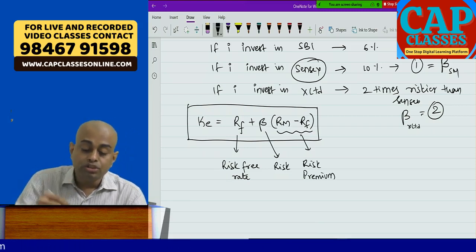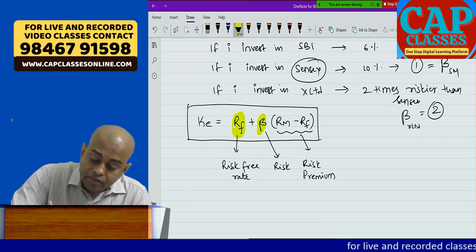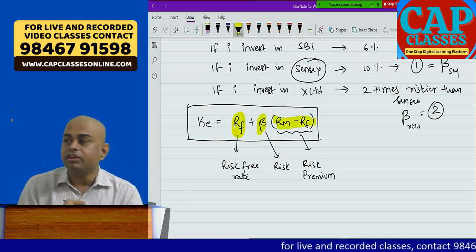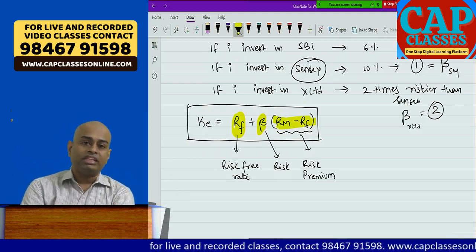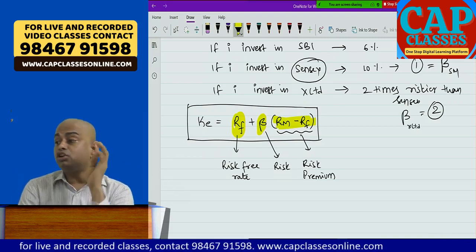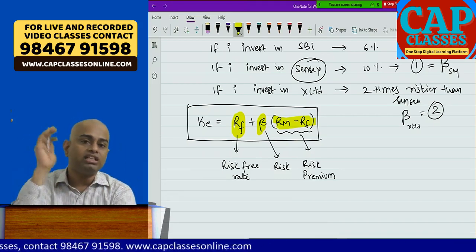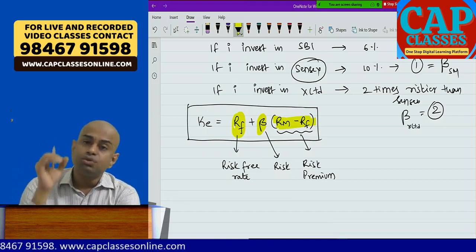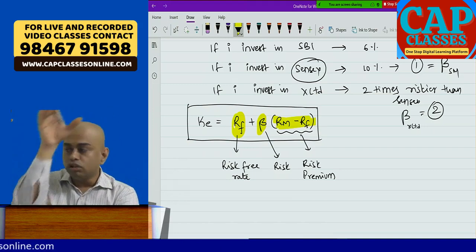Now the good news is, in the question, RF will be given, beta will be given, RM minus RF will be given. Pavan sir, it has become an LKG problem. Yes, exactly, it is an LKG problem. But if you are using K is equal to RF plus beta into RM minus RF without knowing what RF is, what beta is, what RM minus RF is, as a professional student, it is not justified. That is the reason I have given the whole story.